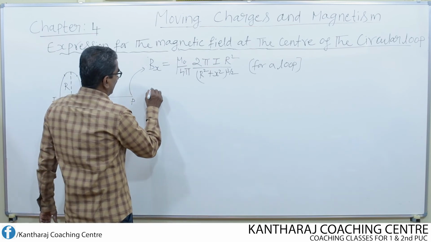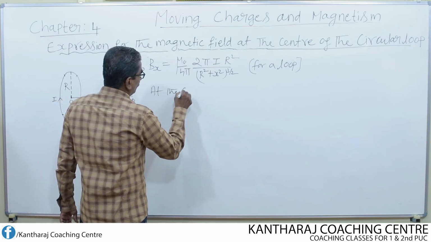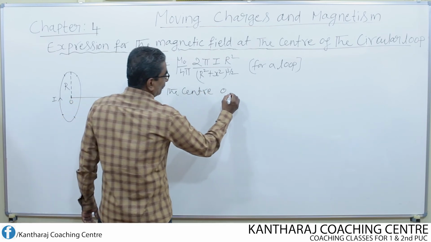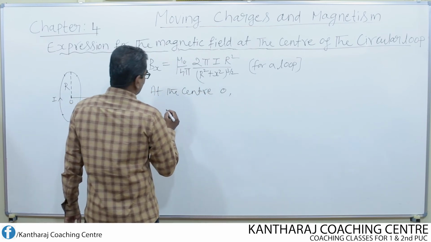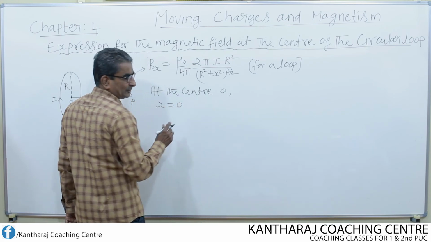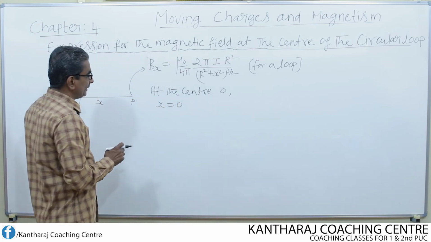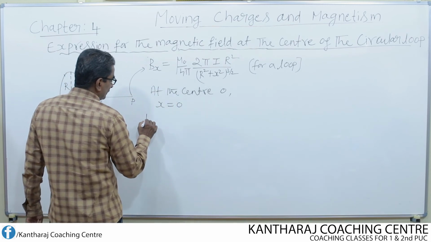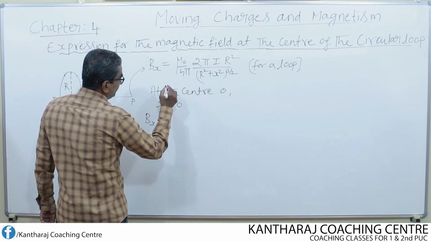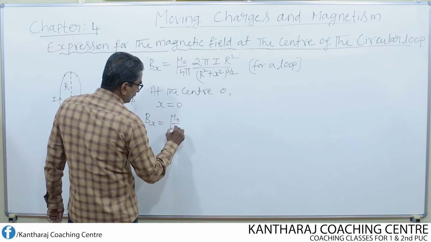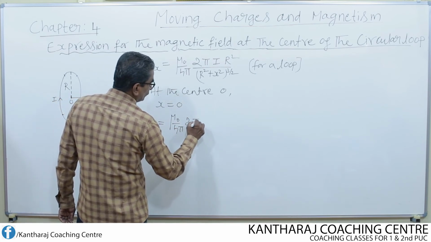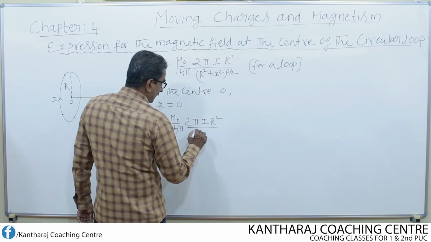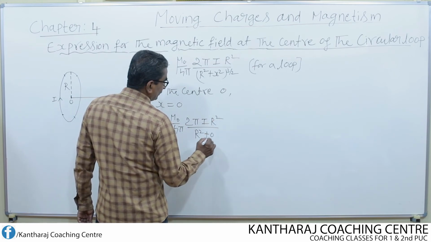So at the center O, what is the value of x? x equal to 0. If x equal to 0, what happens to this equation now? This equation becomes Bx equal to mu naught over 4 pi, 2 pi I r square divided by r square plus 0.